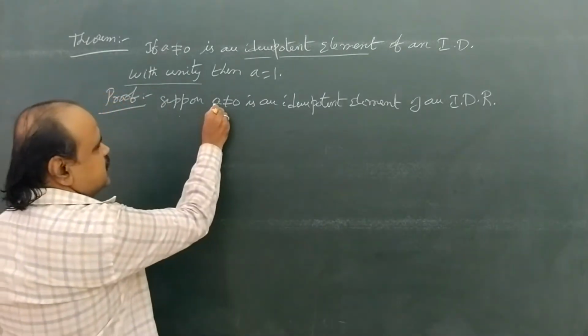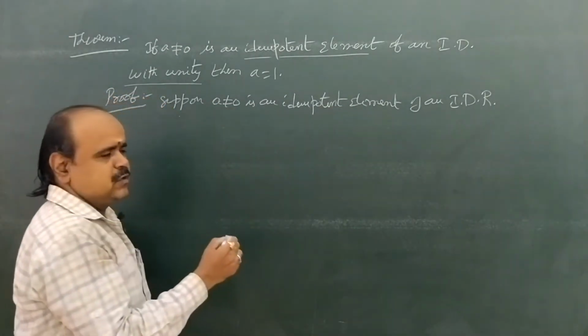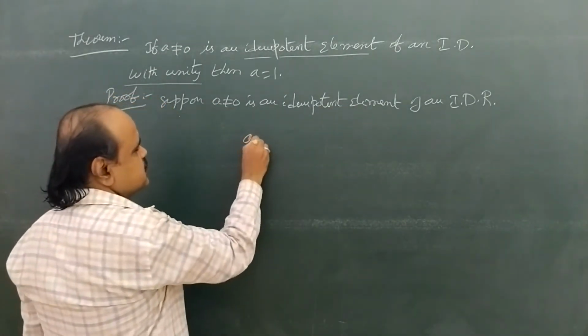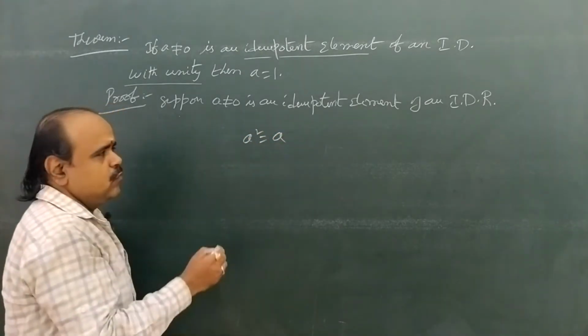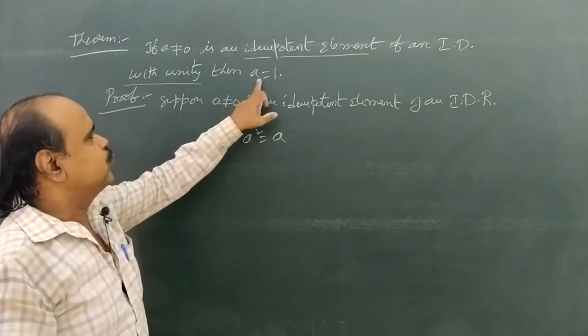So what is an idempotent element? What is the meaning of idempotent element? a square equal to a. Now what do we have to prove? We are going to prove a equal to 1.